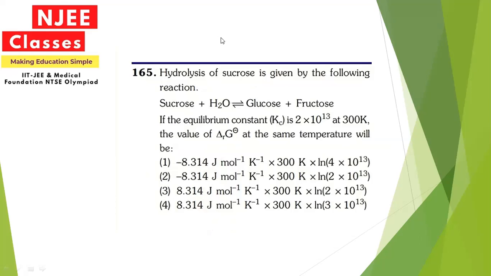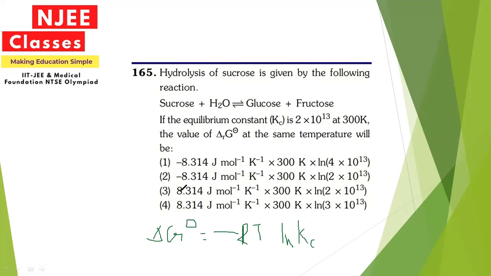Now next, hydrolysis of sucrose is given by the equation: sucrose plus water. Now at equilibrium, the Kc is this one, and we need the value of del G. Since we know the equation for the Gibbs energy is del G naught equals minus RT natural log Kc, we just have to put in the value.